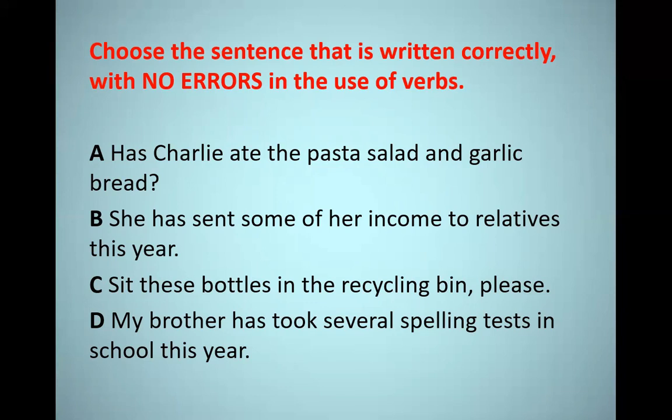The last sentence, sentence D: My brother has took several spelling tests in school this year. In this sentence, you have the verb has took, guys. And here you have has because brother is singular. And has must be followed by the past participle, but here you have the past only, which is took, because if you look at the verb take, it is take, took, taken. So here we must use taken. So it is a mistake. So we have now to decide that sentence B, she has sent some of her income to relatives this year, is the correct one.